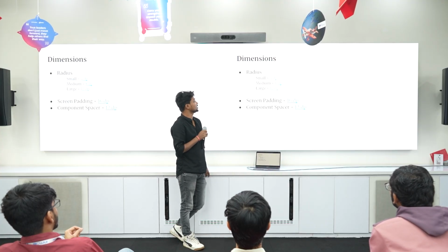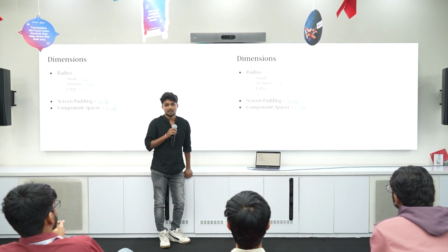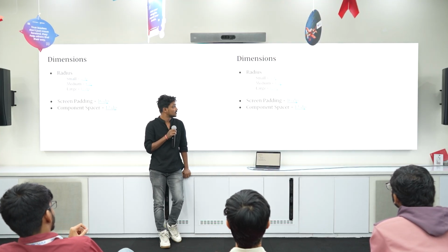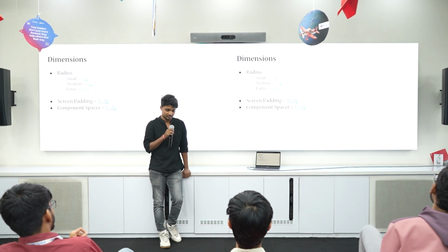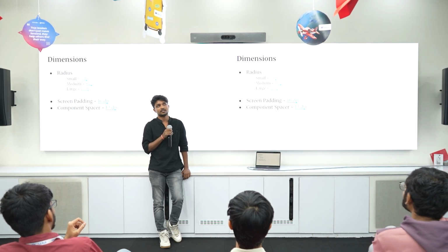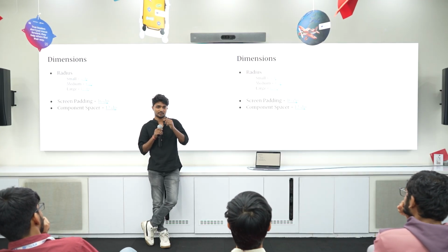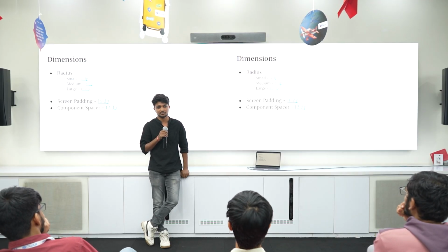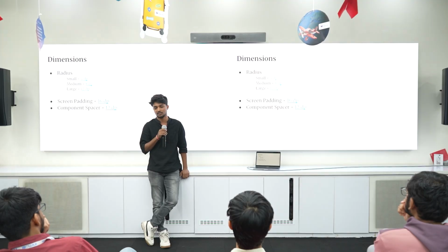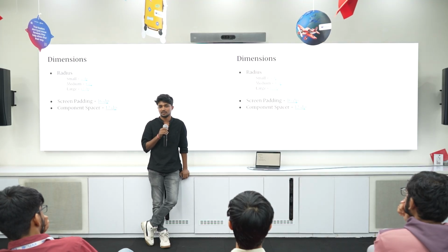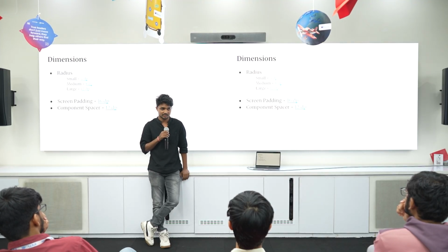Coming to the dimensions part. We also have a way to standardize dimensions. At least in the XML world, we used to have dimension declarations for all the values, but with Compose we can just directly do 2.dp, and it works on most devices, even large and medium devices.